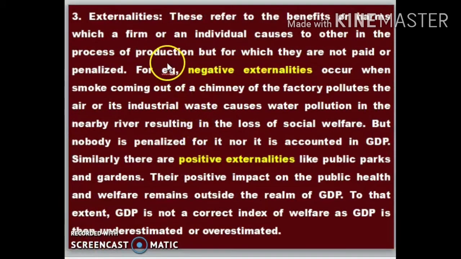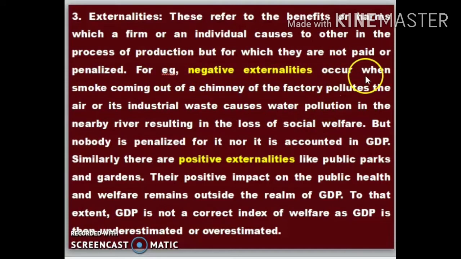The next aspect which is not measured in GDP is externalities. These refer to the benefits or harms which a firm or an individual causes to others in the process of production, but for which they are not paid or penalized. For example, there are two kinds of externalities.